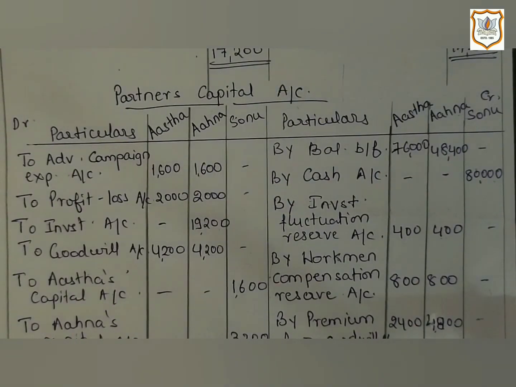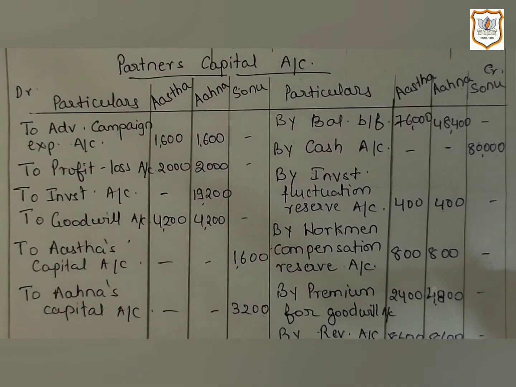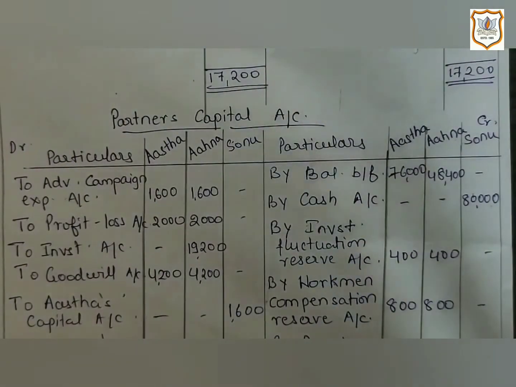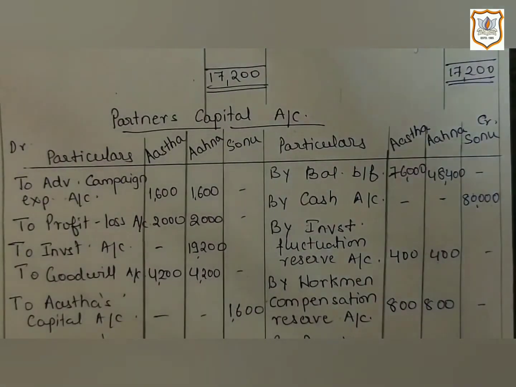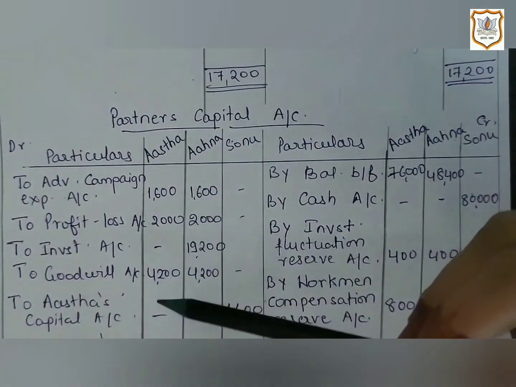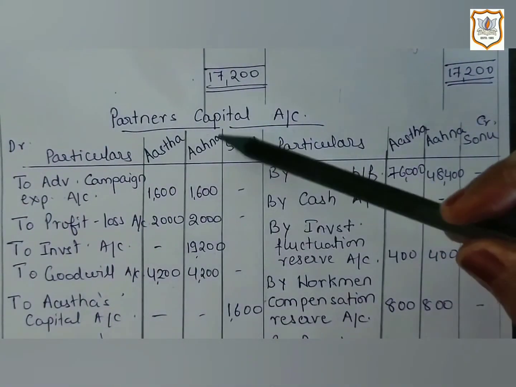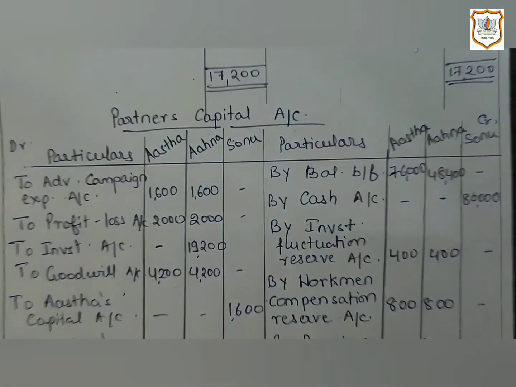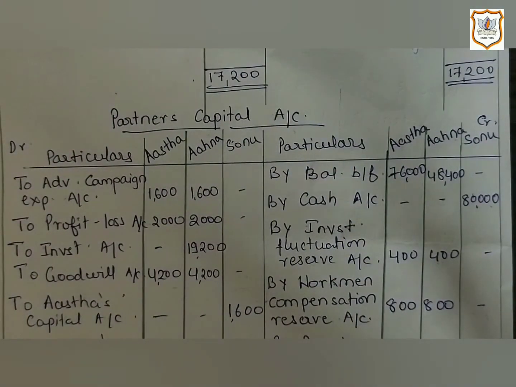Now if you see in the question, in their old balance sheet, first item given is goodwill, that is 8,400. Now as it is old goodwill, it must be closed, and amount of old goodwill will be distributed among old partners in old ratio. Old ratio is 1:1. So 8,400 will be distributed as 4,200 and 4,200. So here Astha's capital account will be debited by rupees 4,200 and Ahana's capital account will also be debited by rupees 4,200.